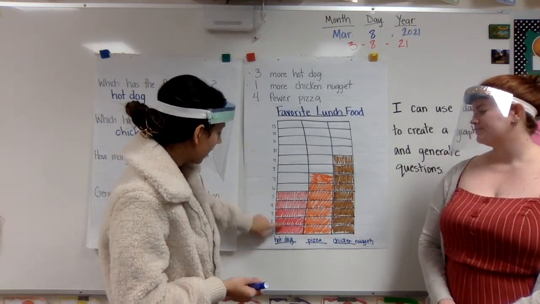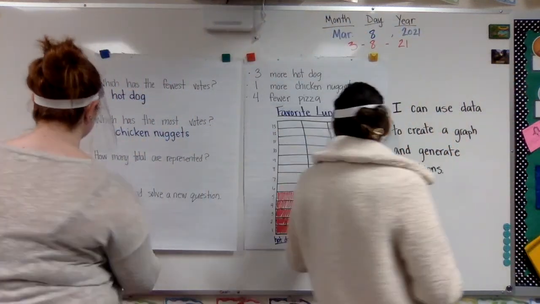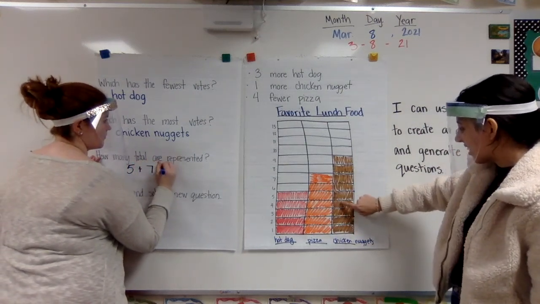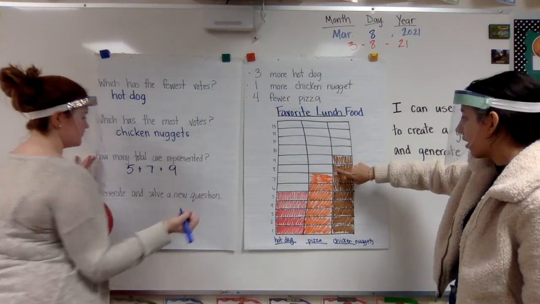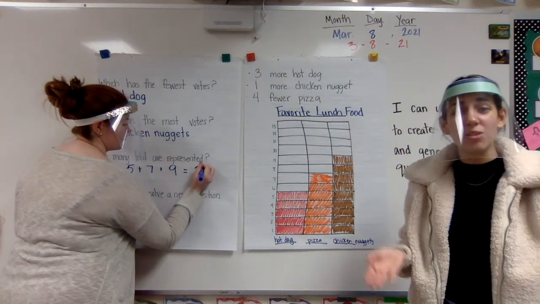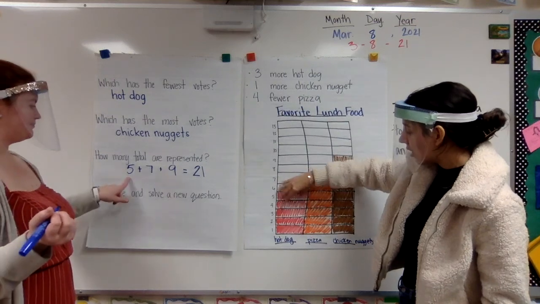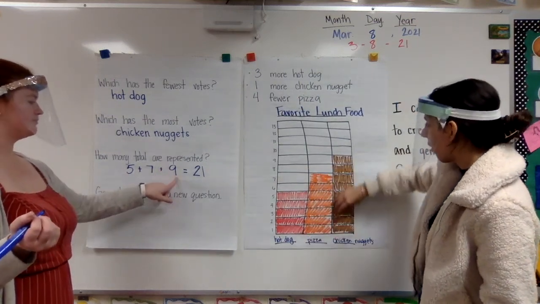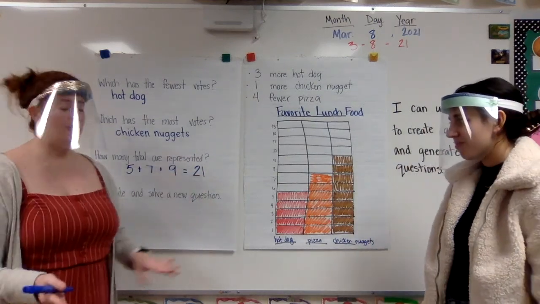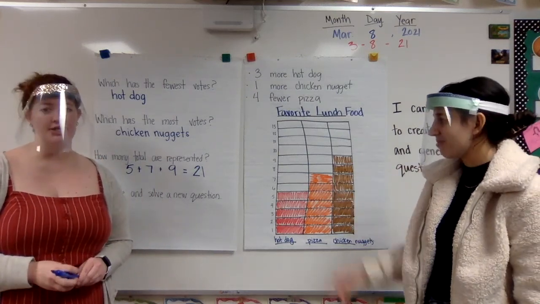So I have 5 right here. So 1, 2, 3, 4, 5, 6, 7, 8, 9, 10, 11, 12, 13, 14, 15, 16, 17, 18, 19, 20, 21 votes total. And Miss Lime showed us what that would look like as an addition problem. So you added the amount of hot dog votes to the amount of pizza votes to the amount of chicken nugget votes, and that equaled 21. And if you don't want to sit and count every single box, you can use an addition strategy that we practiced earlier this year.